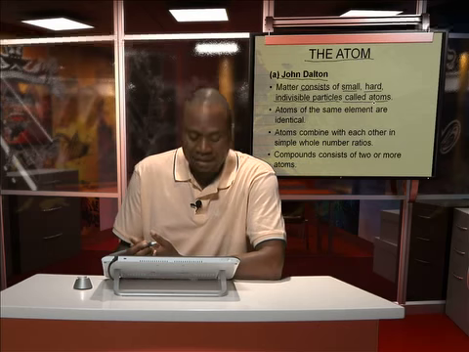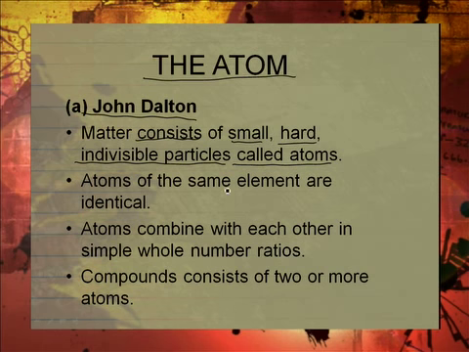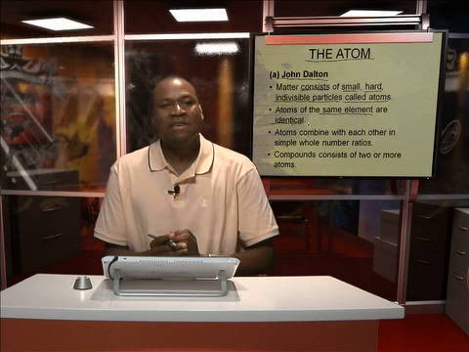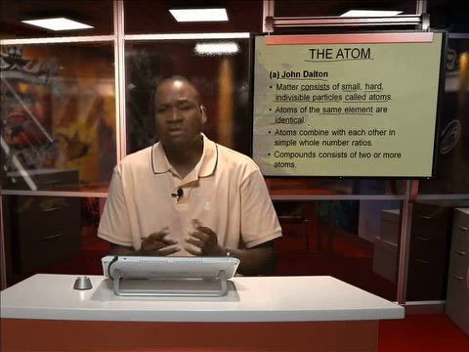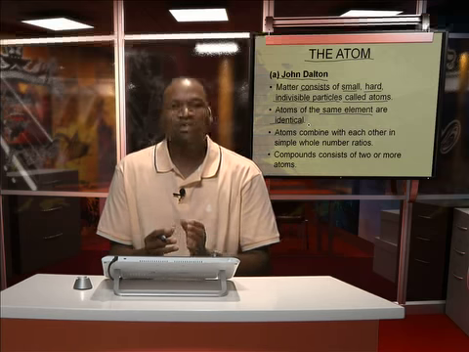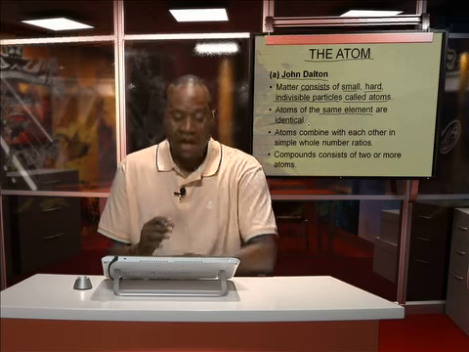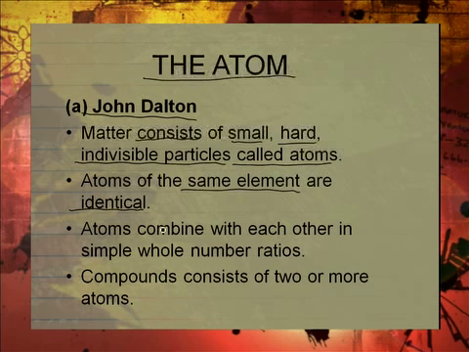He said these atoms will be the same for the same elements. In other words, they are identical. If we're talking about atoms of hydrogen, for example, they should be the same in all respects, according to John Dalton.